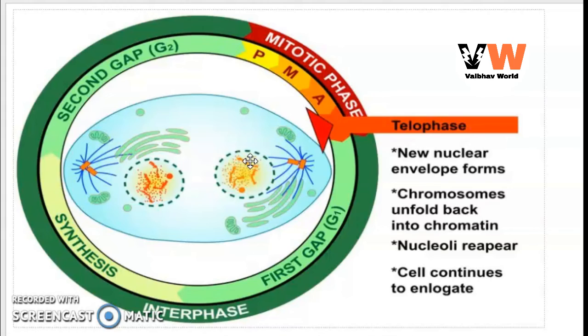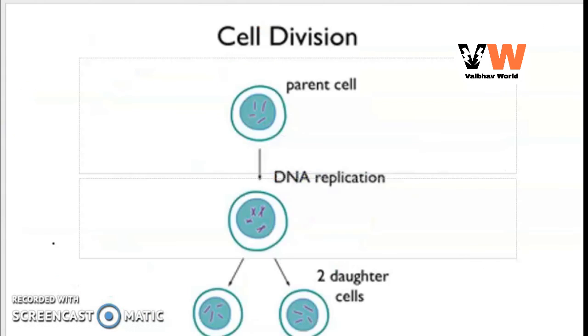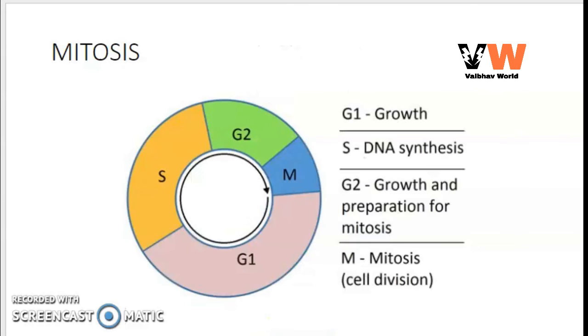We will summarize this. In cell division, a parent cell divides into two daughter cells, and first there is the interphase. In interphase there are three phases, that is G1 phase, S phase and G2 phase, and then there is the start of prophase.